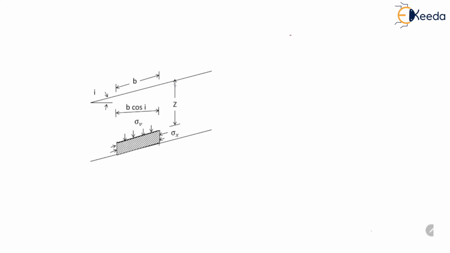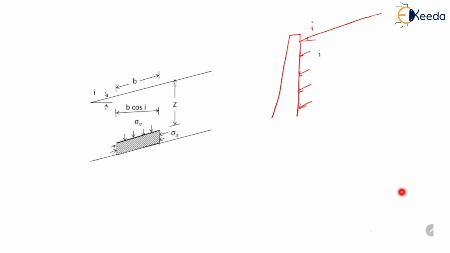Now suppose this is the retaining wall and this is the soil supported by the retaining wall. Now the surface of the soil is inclined, say at an angle I. So the pressure exerted by this soil on the retaining wall will also be inclined at an angle I. That means this pressure will be parallel to the top surface of the soil. Now let us assume a small element from the soil mass. So here the hatched portion indicates the element of the soil mass.